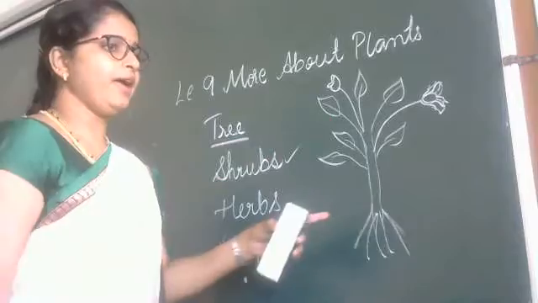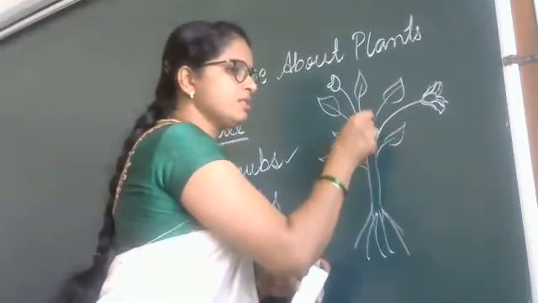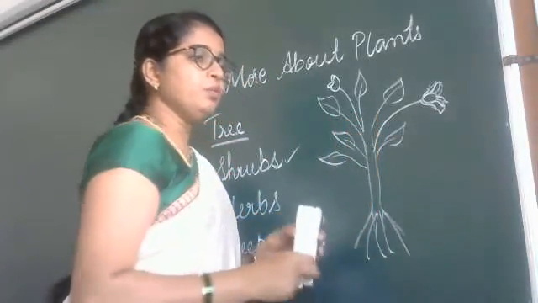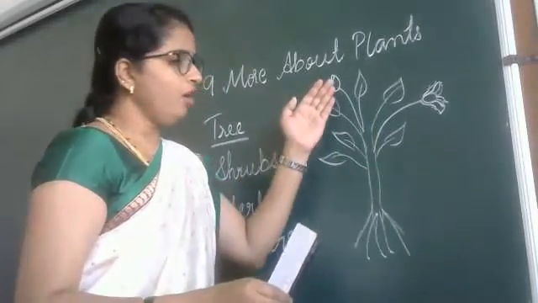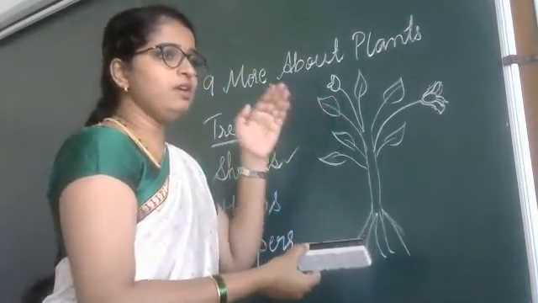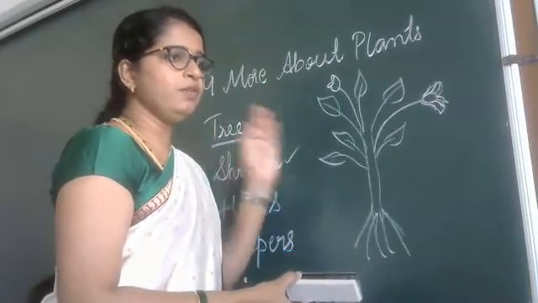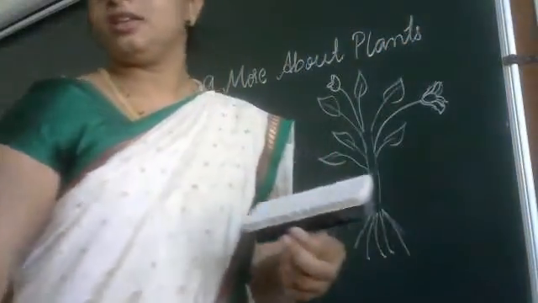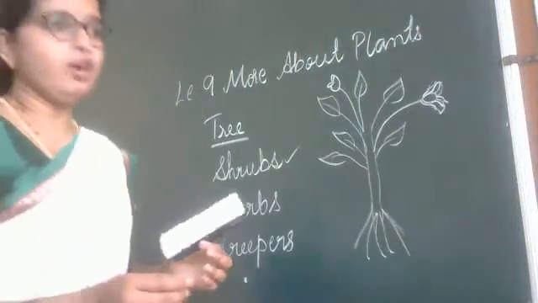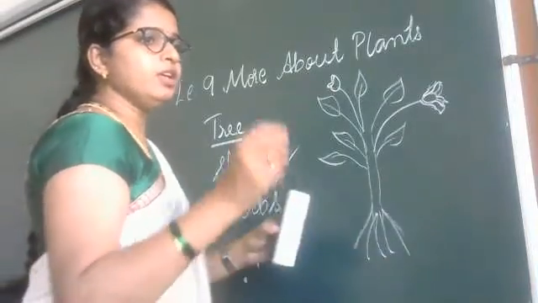A small plant with a woody stem. Its stem is not weak. It has a strong stem and it stays small. That is called shrub. The best examples for shrub are rose plant, cotton plant and tulsi plant.